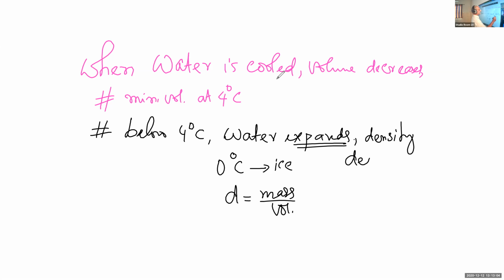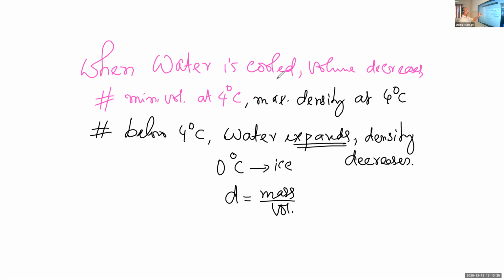Density decreases. Below 4 degrees Celsius, water expands and the density decreases. So water has maximum density at 4 degrees Celsius. At 4 degrees Celsius, there is maximum density for water. Still, it is liquid water, remember, it is in the liquid state.